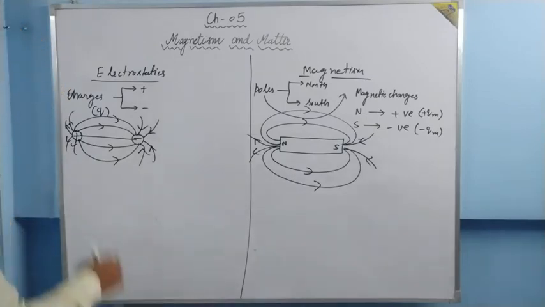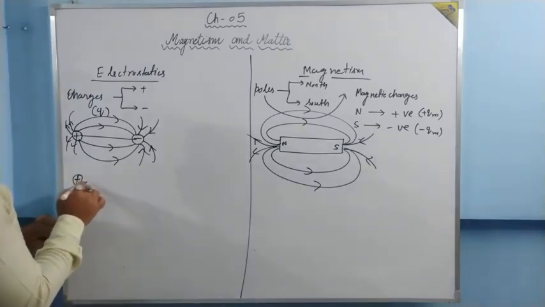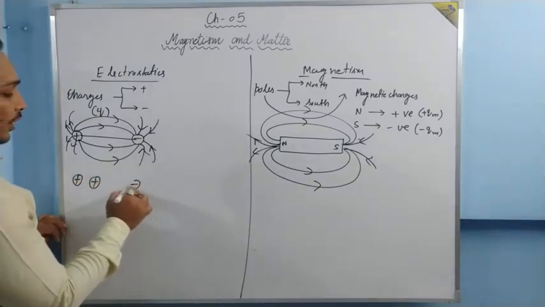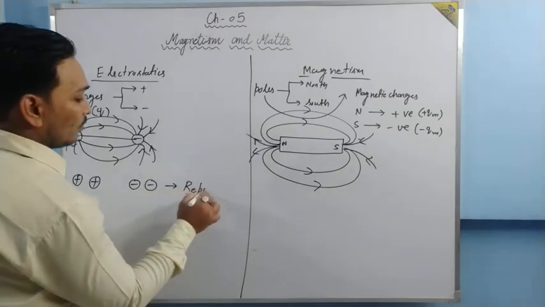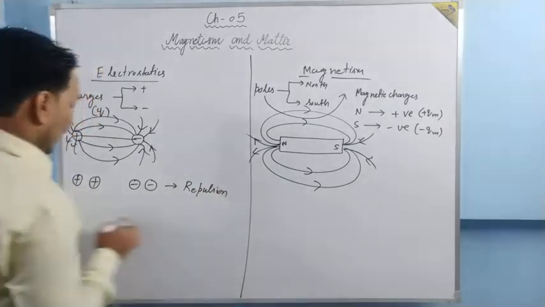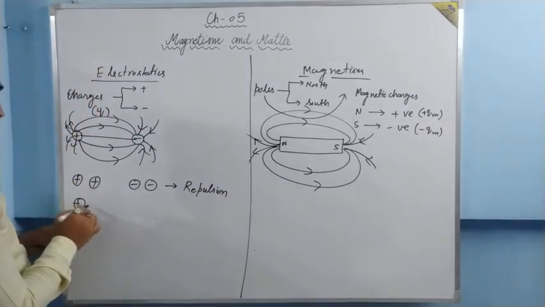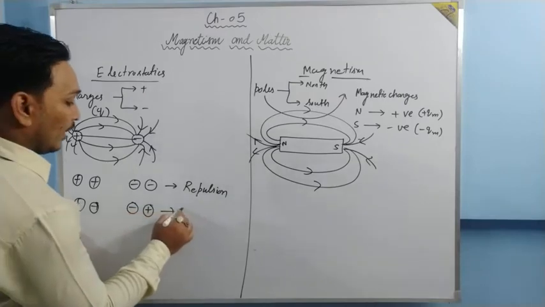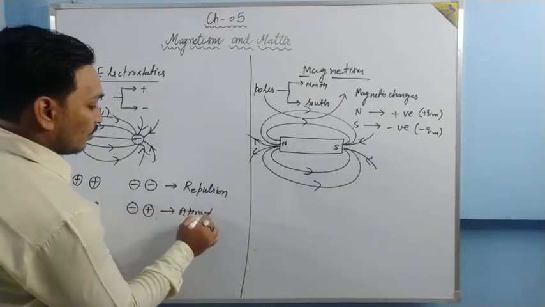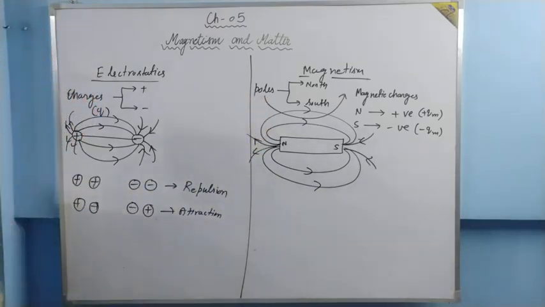If we put two positive charges together or two negative charges together, what will happen? Repulsion. And if we put one positive and one negative, then what will happen? Attraction. Same goes with magnets also.